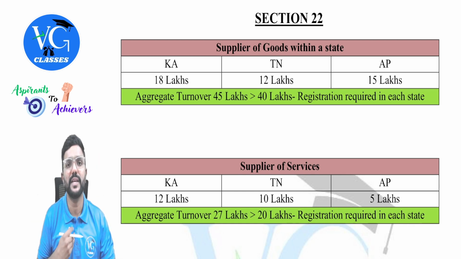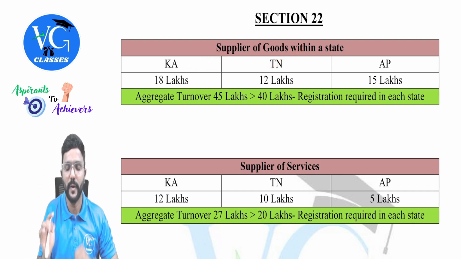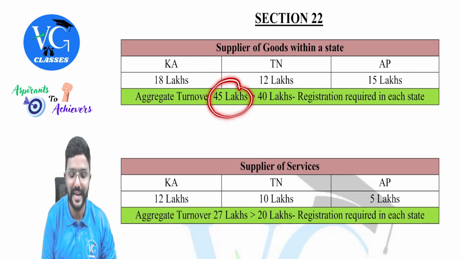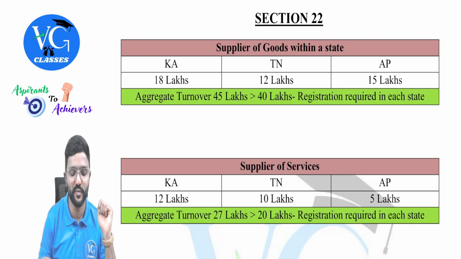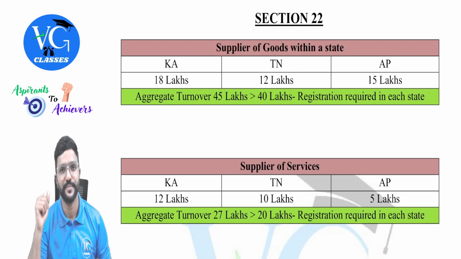So what is the threshold limit applicable for me? Assuming in all the states I am supplying only within that state. What is the limit applicable for me? 40 lakh. Check what is the aggregate turnover. All 3 states put together, it is 45 lakh. So 45 lakh is more than the threshold limit. Should I get registered? Yes. Where? Karnataka, Tamil Nadu, AP. In each state, I should get registered.